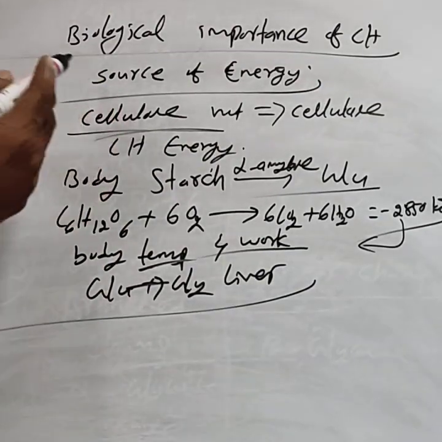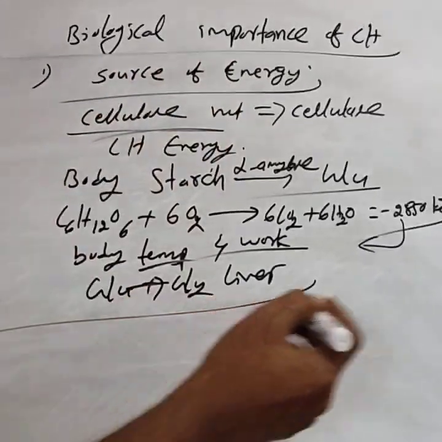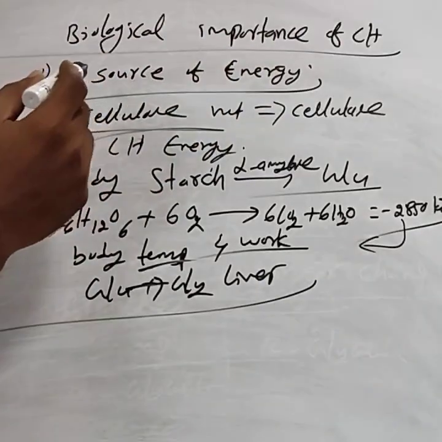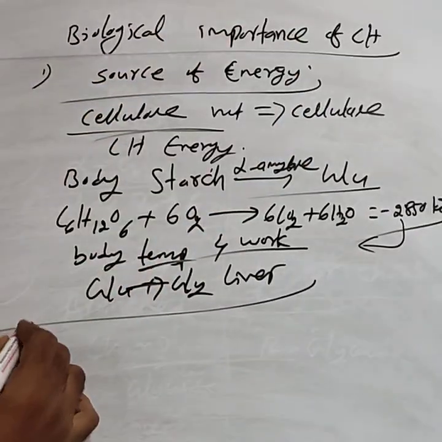If they ask to explain how carbohydrate is a source of energy, then you have to give the explanation. Otherwise, if they ask what the biological importance of carbohydrate is, just write that carbohydrate serves as a source of energy.